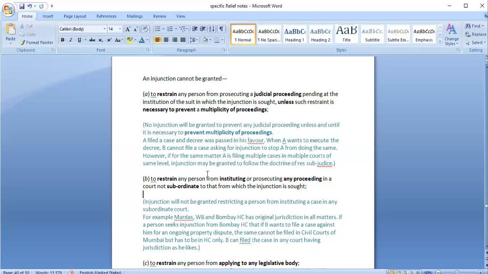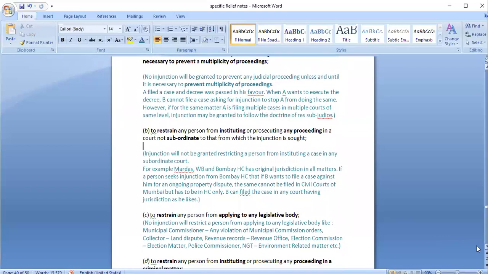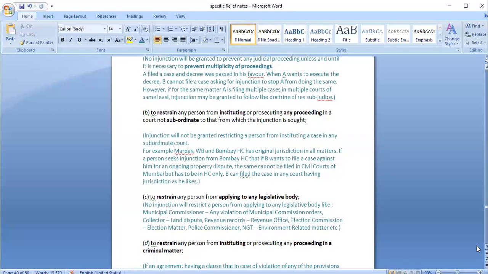So it is to restrain any person from instituting or prosecuting any proceeding in a court not subordinate to that from where the injunction has been sought. Like that, an injunction order cannot be passed there. For this particular matter, you can go only to the High Court of Bombay, not to the subordinate courts. If the person has a right, then it depends on him where he wants to go and where he wants to file the case.